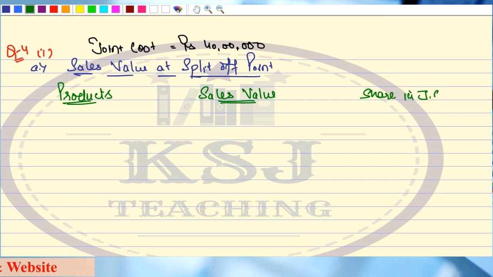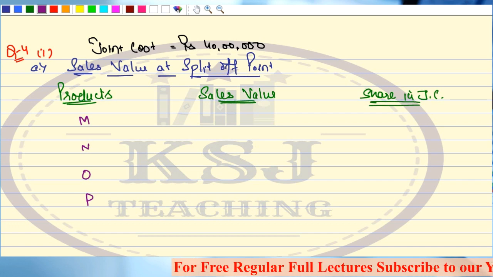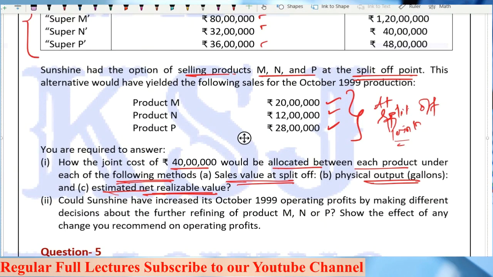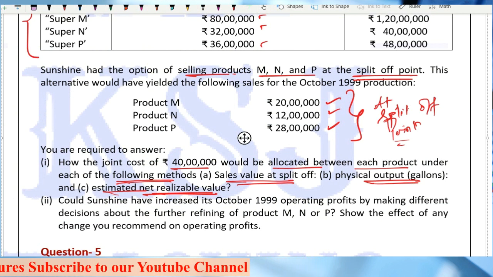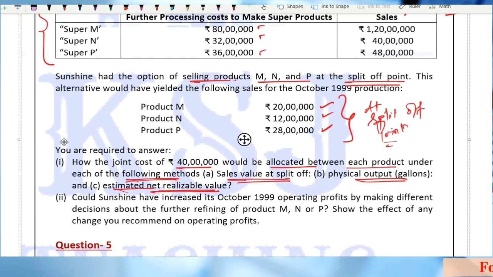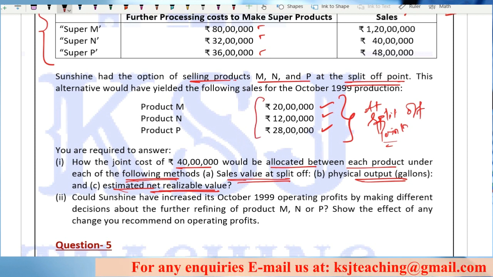The products are M, N, O, and P. Now we are talking about the sales value only at split off point, not the sales value after further processing. So be very careful which figure is to be taken. This is the sales value at split off point.